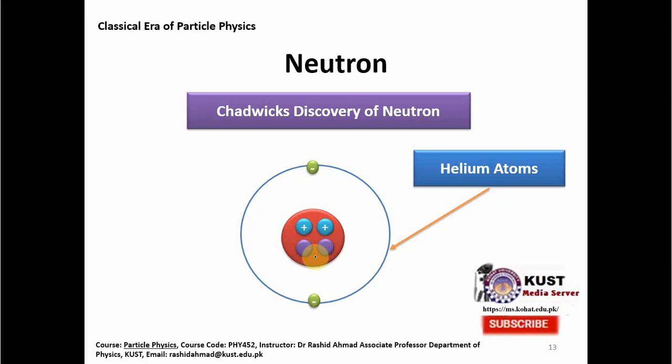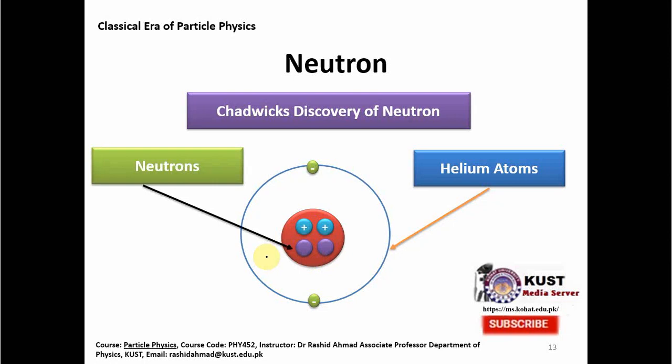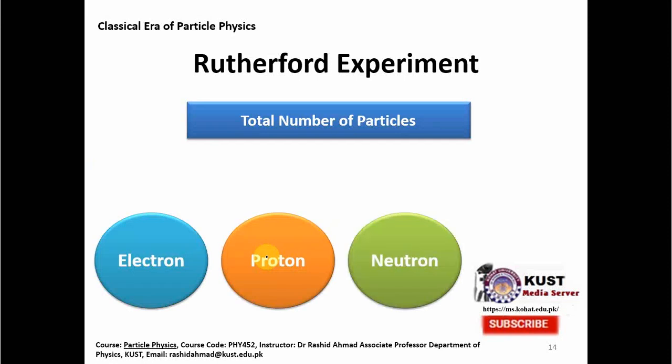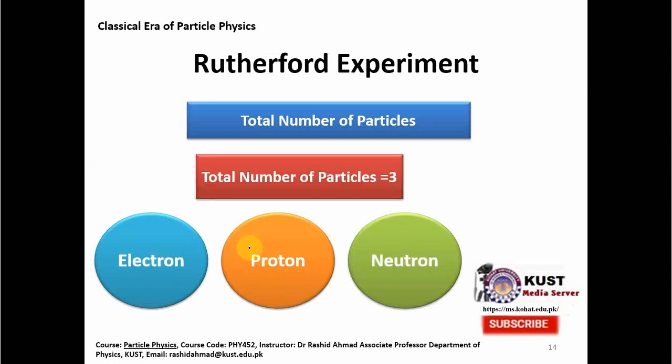So the counting of particles now goes to three: after the Rutherford experiment, we got electron, proton, and neutron. Chadwick's discovery made it possible to discover a neutral particle which had no charge, but at the same time had mass.